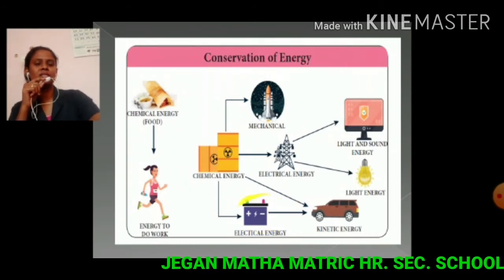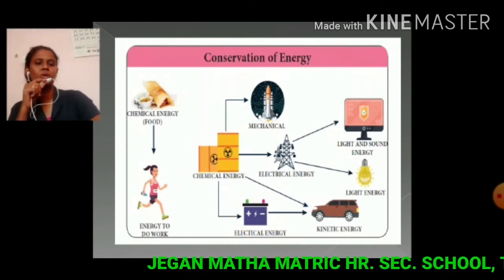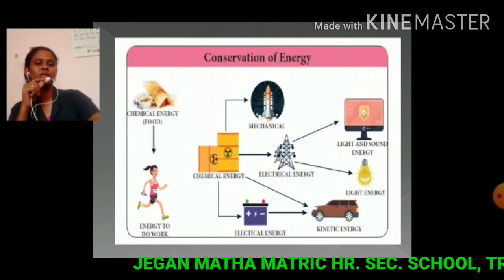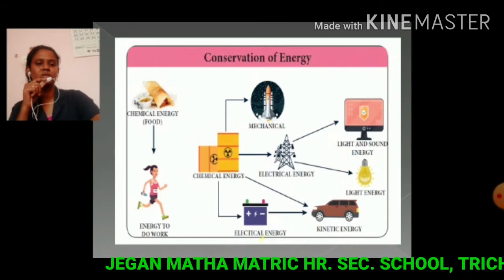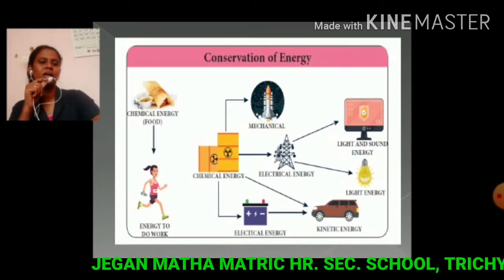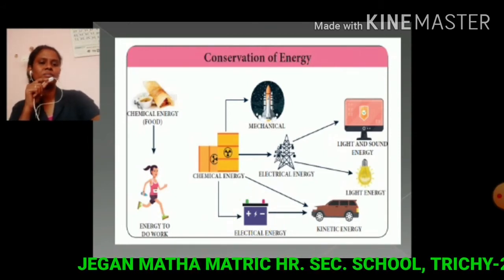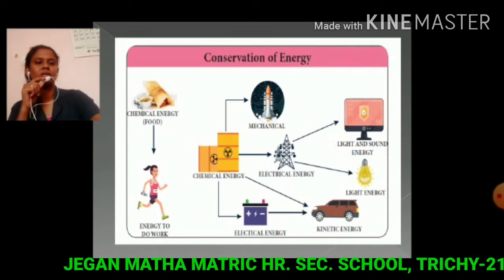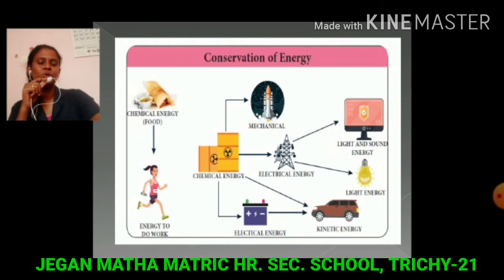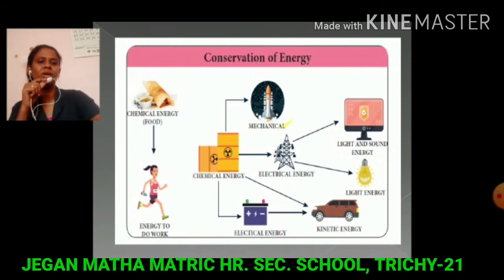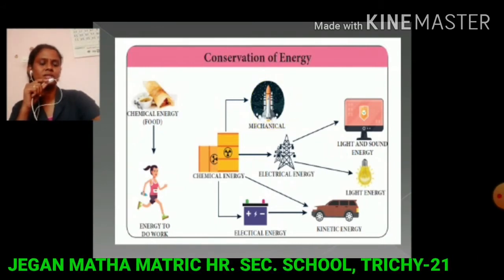In this battery, chemicals are used. So chemical energy is converted into electrical energy in the batteries. This battery is used to run vehicles like cars, etc. Next, this chemical energy is used to launch heavy vehicles like rockets.